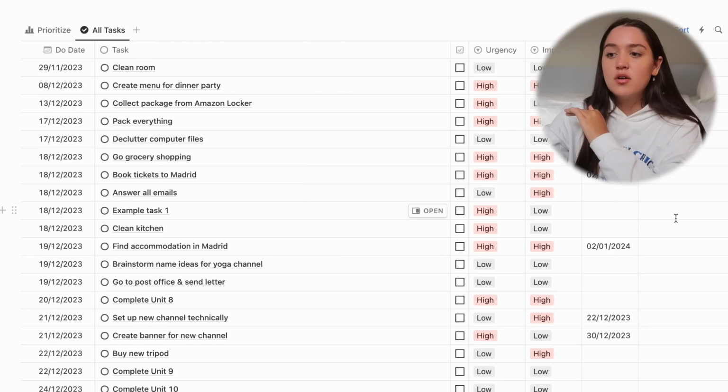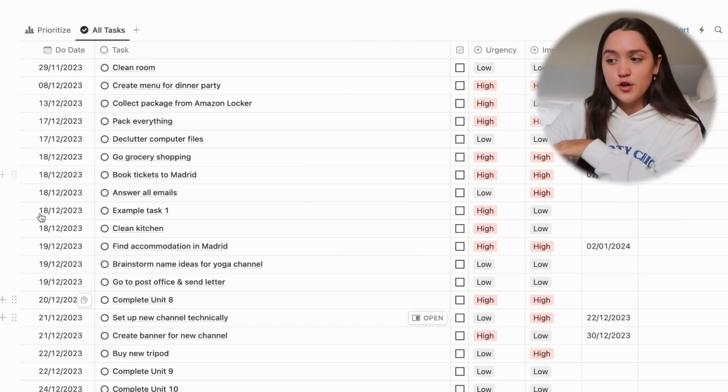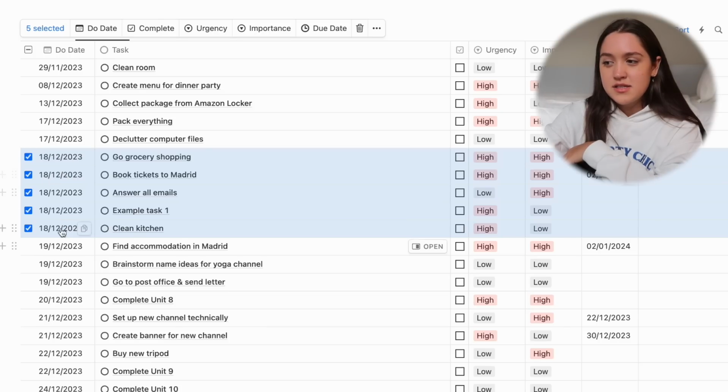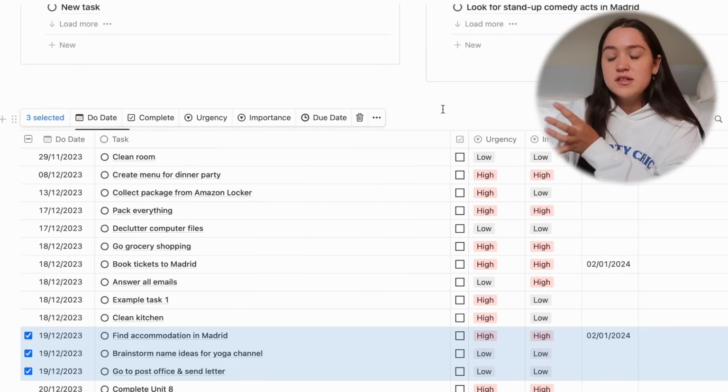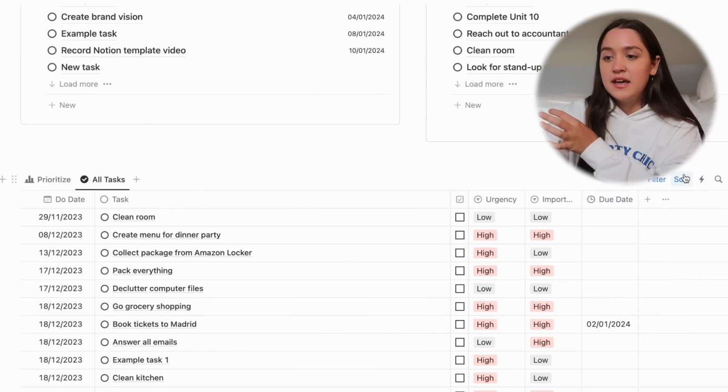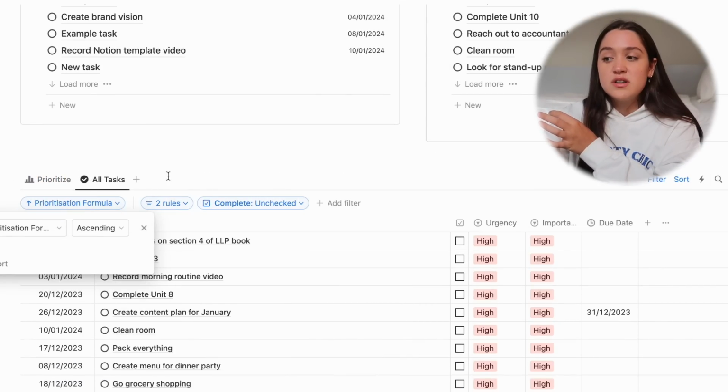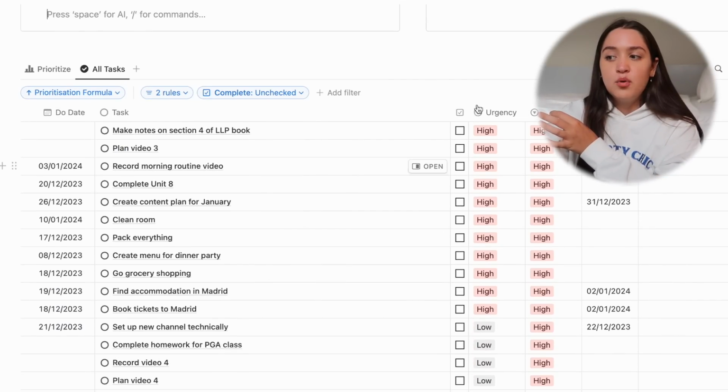So it's still sorted by date first. But for example, these are all tasks that are supposed to be completed on the 18th of December. And you can see here that the tasks that have a high urgency and high importance are automatically on the top. If you want, this is a personal thing, but you can also just take out the due date sort if you just want to see it based on the importance and urgency.